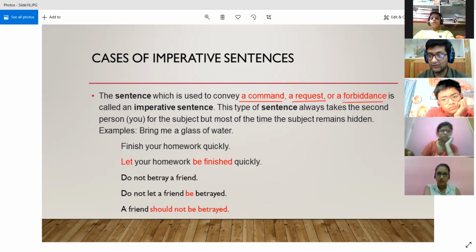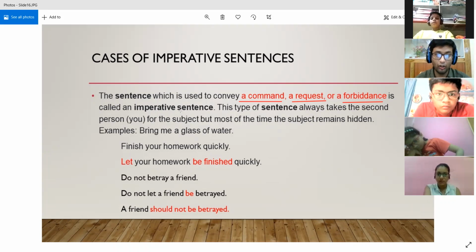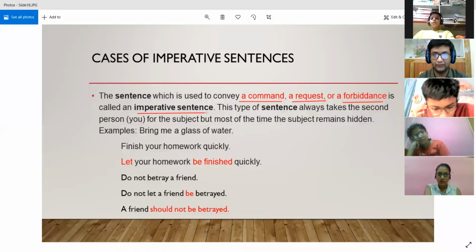For example, if someone says, do not touch my phone. So this is a sort of forbiddance because you are being commanded not to do something. Then all these sentences which are giving a command, a forbiddance, a request, all these sentences are called imperative sentences. All right. So this type of sentence always takes the second person you for the subject.